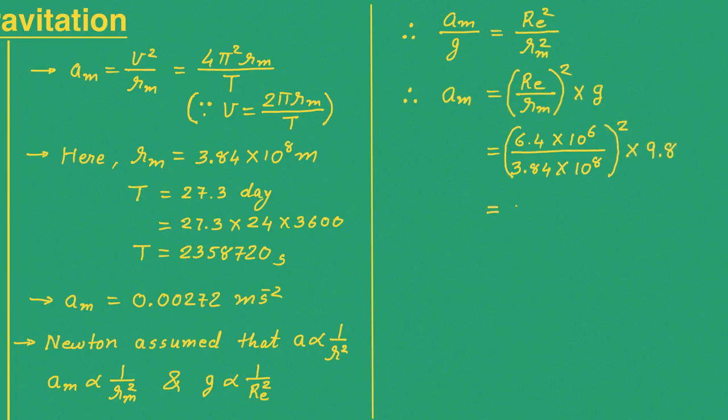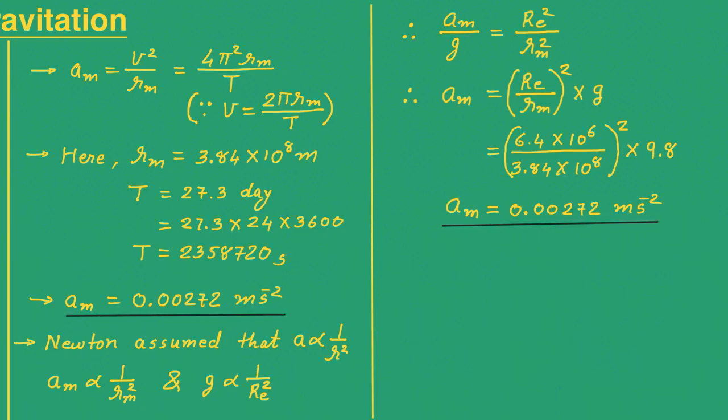Now solving this, we will again get 0.00272 meter per second square. This is the centripetal acceleration on the moon, Am. Now note here that we are getting the same value of Am again.